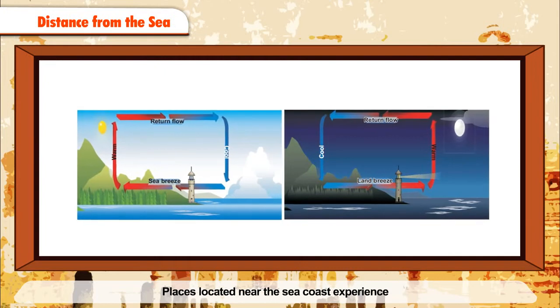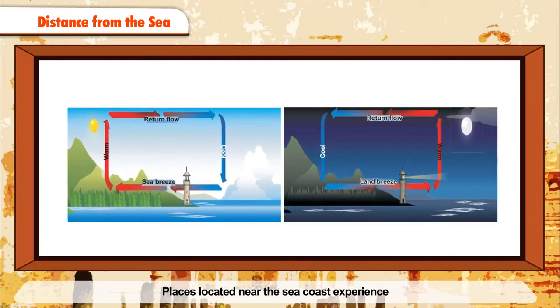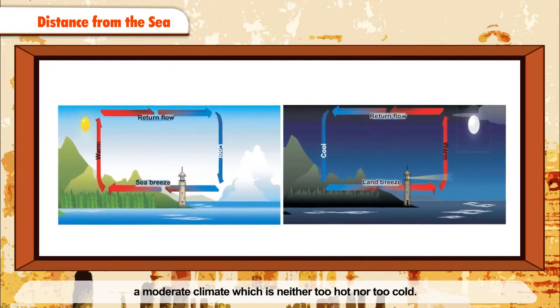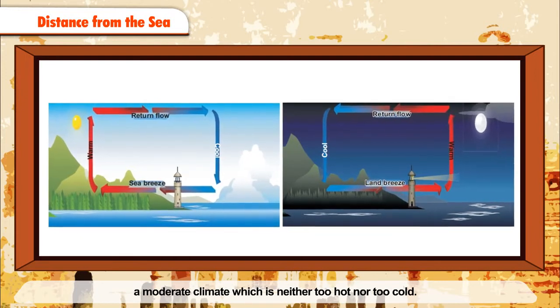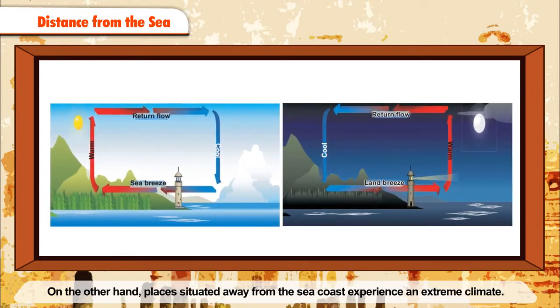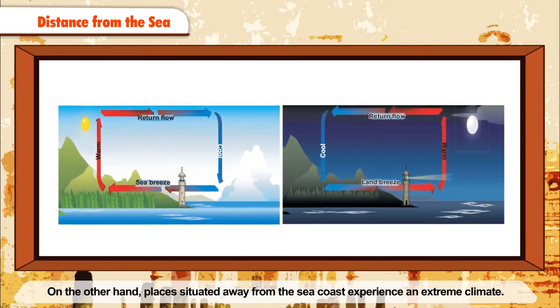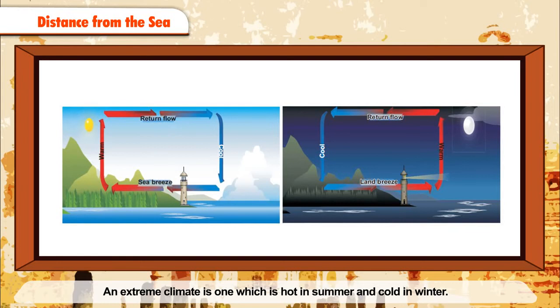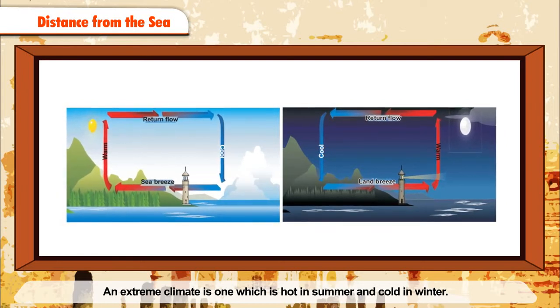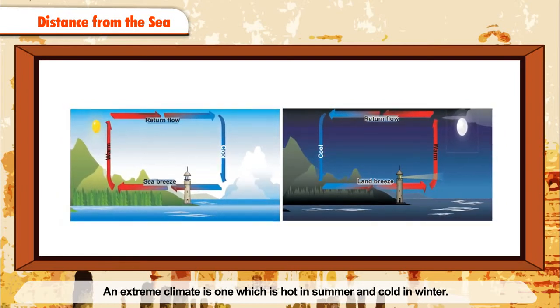Distance from the sea. Places located near the sea coast experience a moderate climate which is neither too hot nor too cold. On the other hand, places situated away from the sea coast experience an extreme climate. An extreme climate is one which is hot in summer and cold in winter.